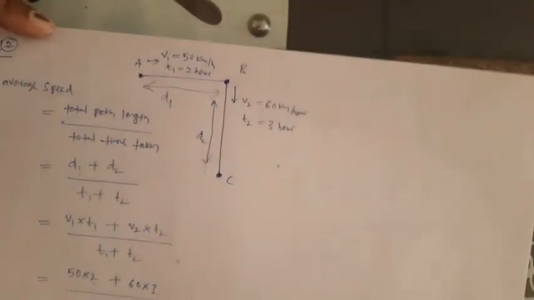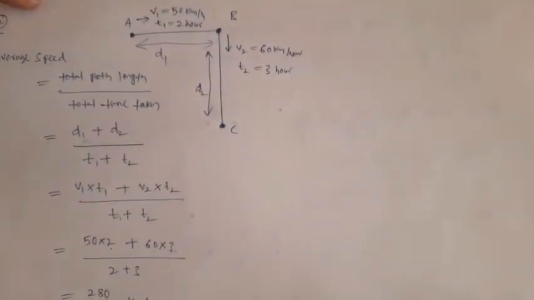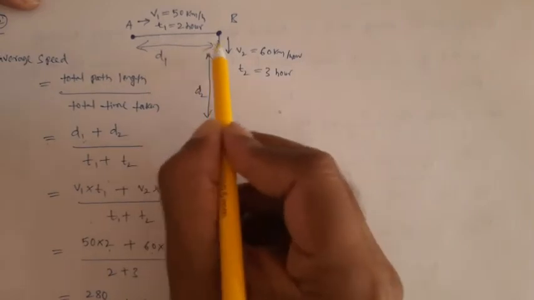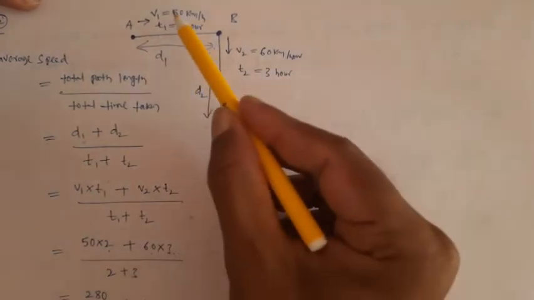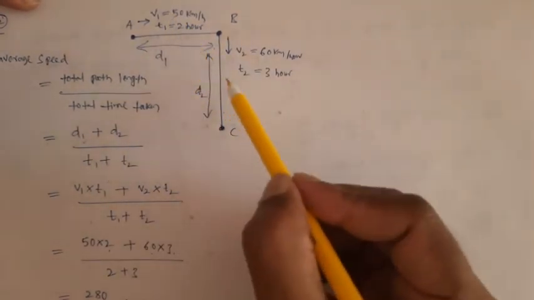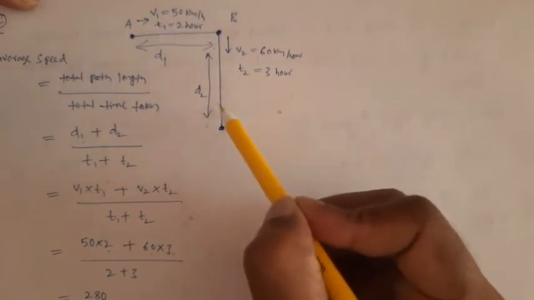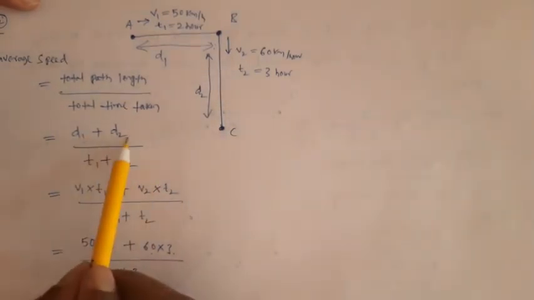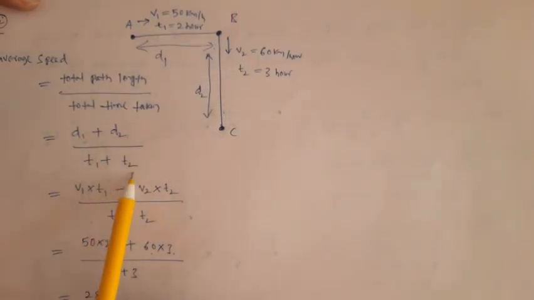Now do you understand here? When this distance and this distance are not given, we just need to multiply speed into time, and speed into time will give distances. Then we find the total distance traveled and divide it by the total time taken. Then we'll get the average speed.